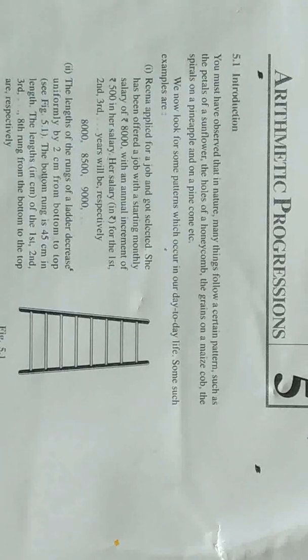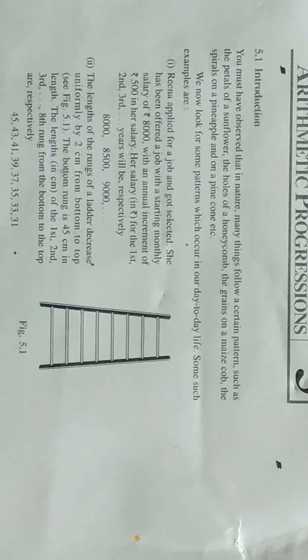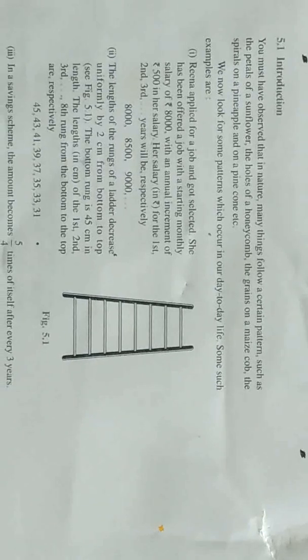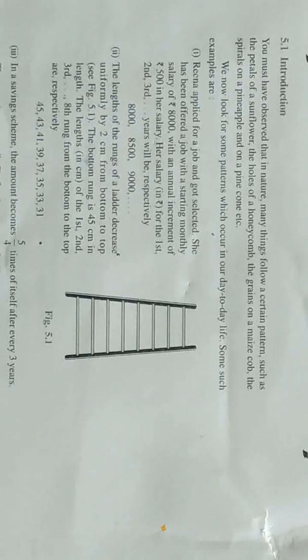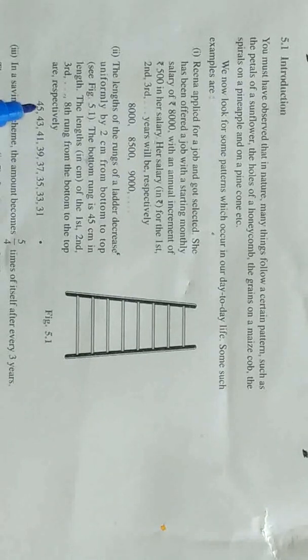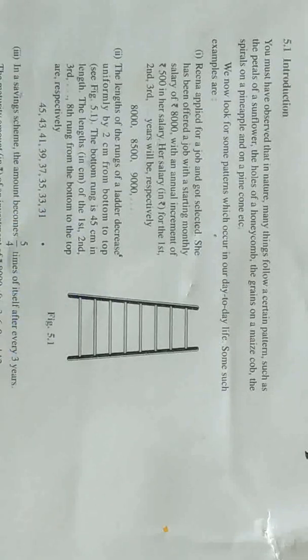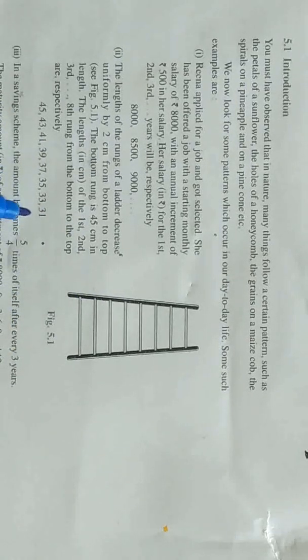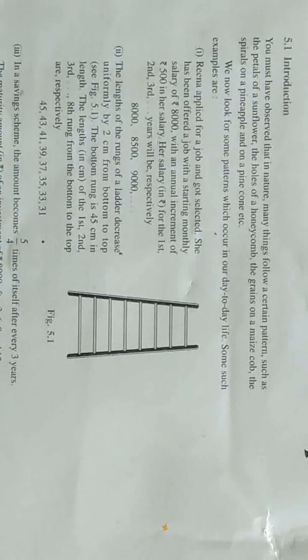And here come the numbers. These numbers show that 45 is the length of the bottom rung, 43 is above that, and 41 is above that. Like this, the length of the rungs of the ladder is decreasing from the bottom to the top. And these numbers show that they follow a certain pattern.